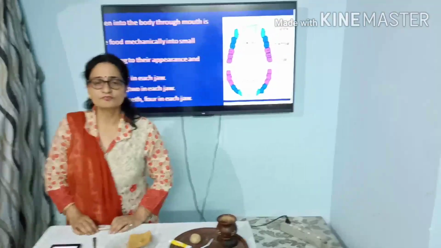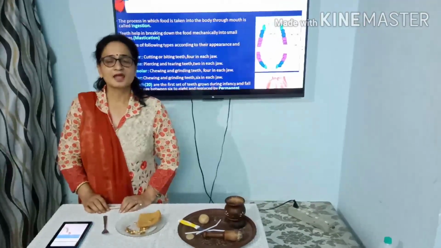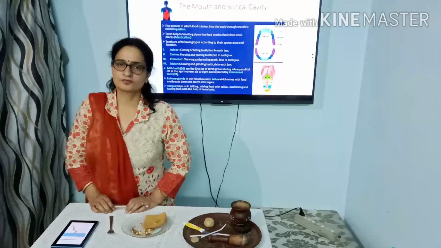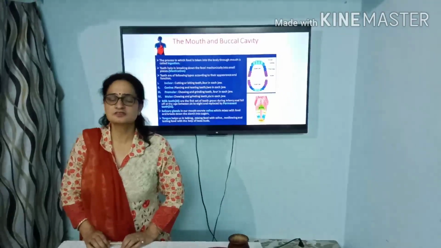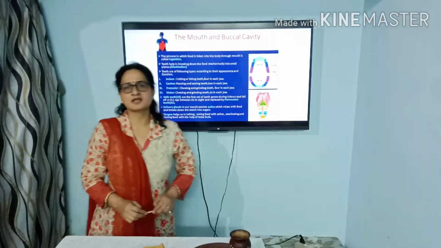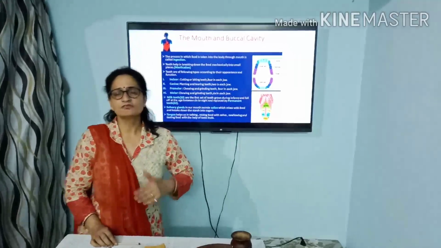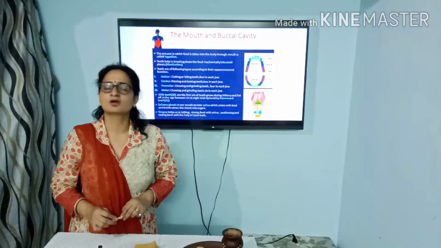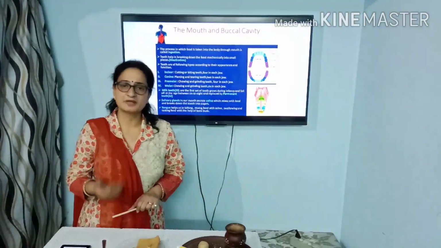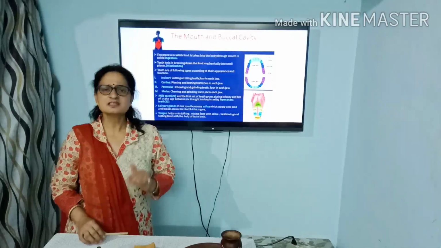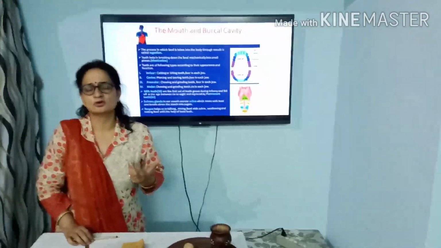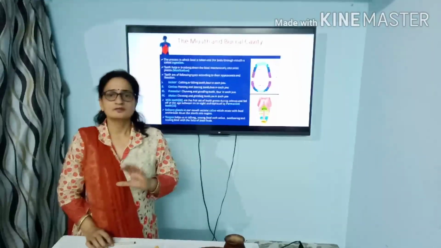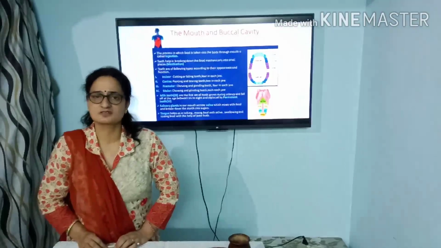Children, do you remember the falling of teeth some years back? At the age between 6 to 8, a few teeth fall off and they are replaced by new teeth, and these are known as permanent teeth. The teeth which fall off during our infancy or at 6 to 8 years of age are called milk teeth, and they are replaced by the permanent teeth. These permanent teeth also fall when we grow old or maybe due to some diseases. But there is no replacement of these teeth.